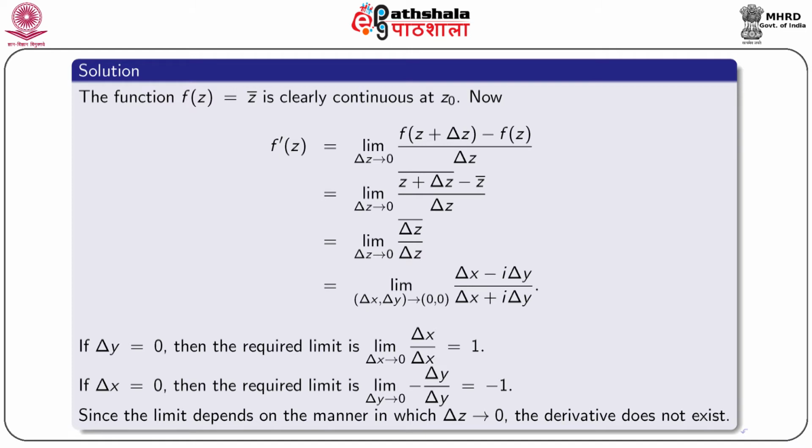So, from this we see that if Δy is 0, then the required limit f'(z) is equal to limit as Δx tends to 0 of Δx/Δx, which is equal to 1.